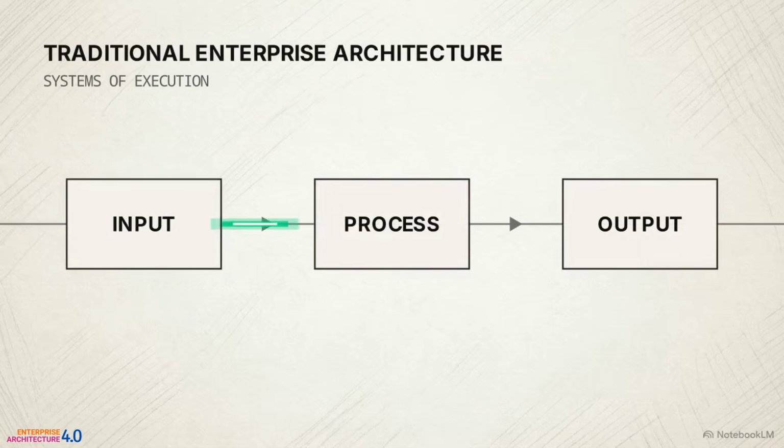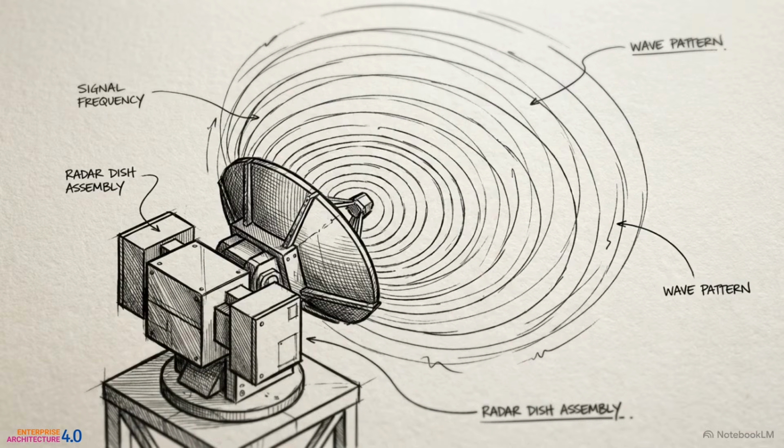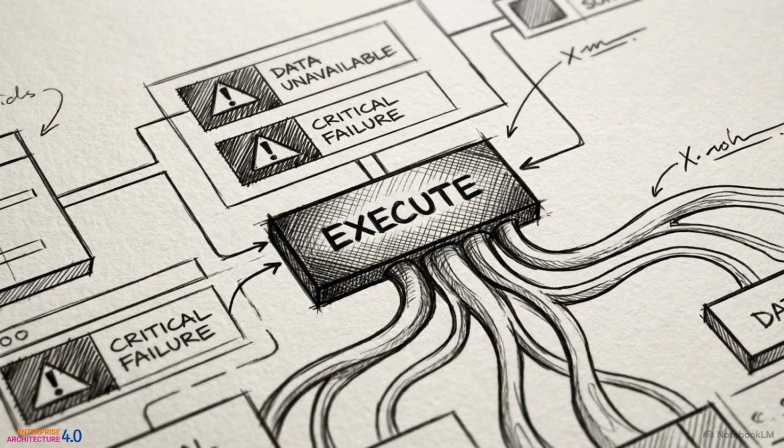Traditional frameworks, like TOGAF, are designed to govern systems that execute deterministic, heavily scripted logic. Agentic systems do not execute pre-written scripts. They exercise judgment. They interpret signals, choose among competing options, and execute actions under partial uncertainty.